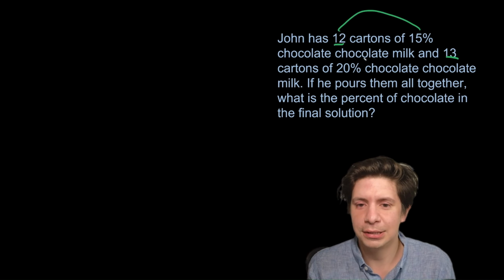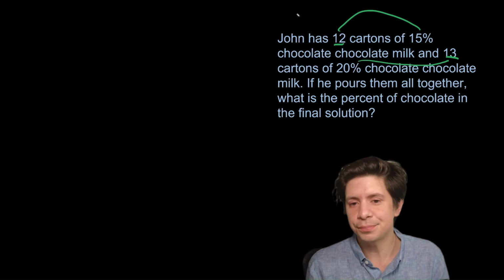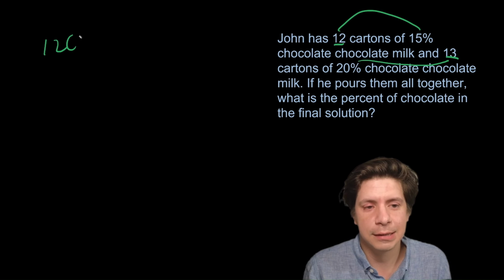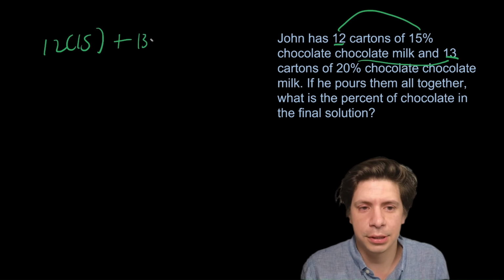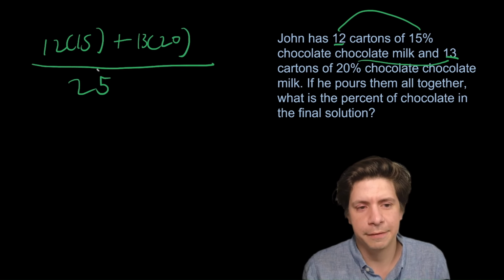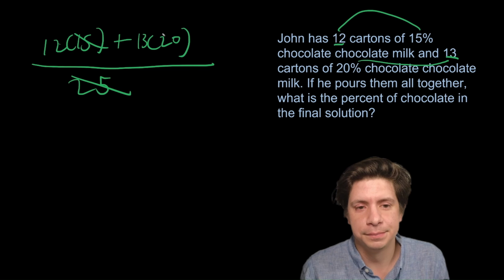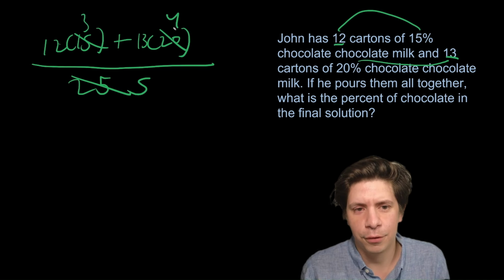So you multiply each of them with their number of cartons, add them up, and divide by the number of cartons. So that's going to be 12 times 15. I'm going to leave it as a percent since our answer will be percents anyways, plus 13 times 20 all over 25. And now you can actually divide everything by 5. So that becomes 5 on the bottom, 3, 4, that's a fun trick there.